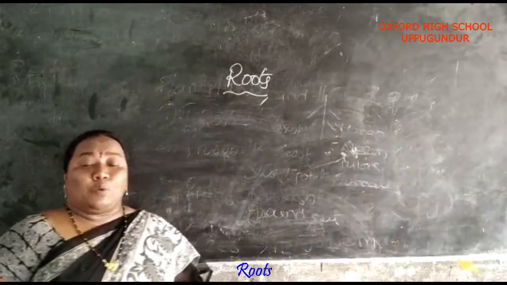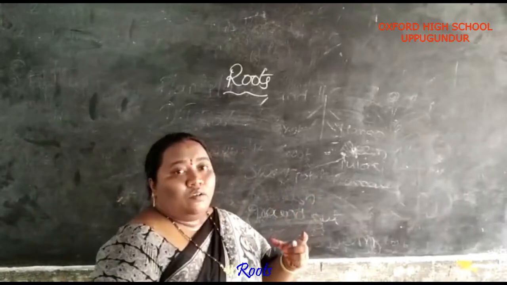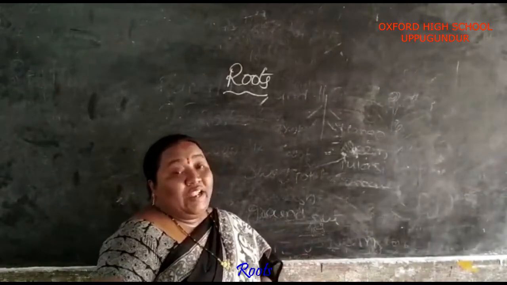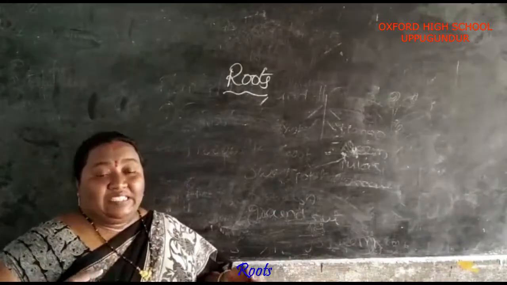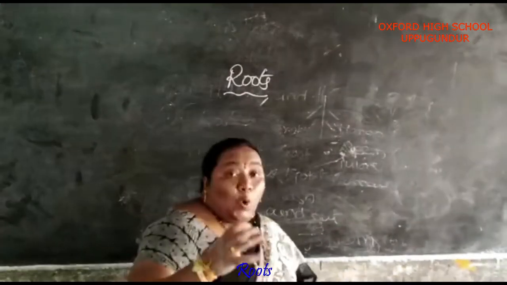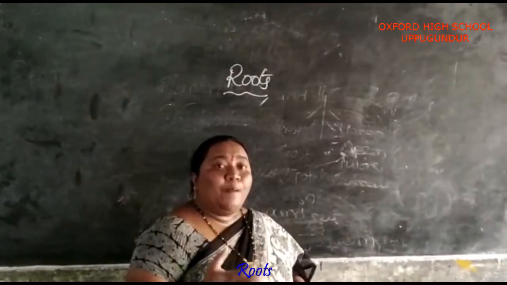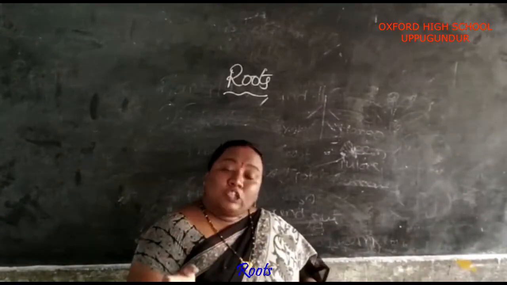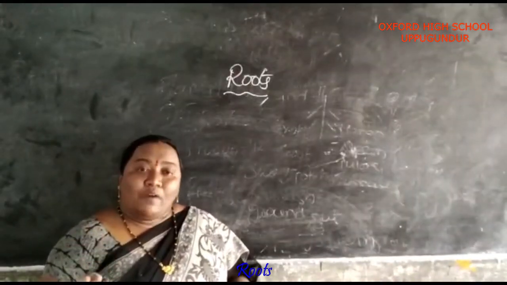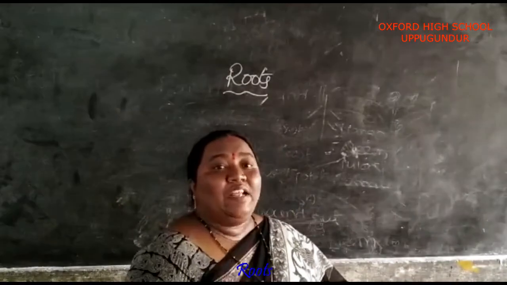What is the main function of the root in the plant? Some plants have short roots, some have long roots. For example, in neem and banyan trees, we can see large roots. They expand their roots. The roots will hold the plant tightly. They will protect it from soil erosion. Also the roots will absorb the water and minerals present in the soil, and keep the plant very safe.